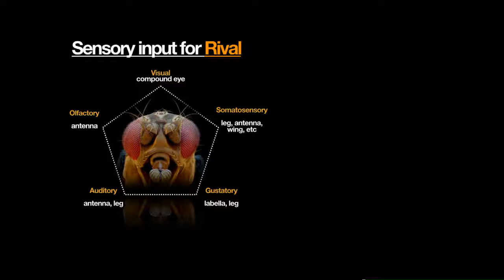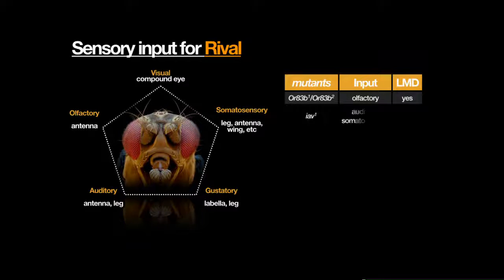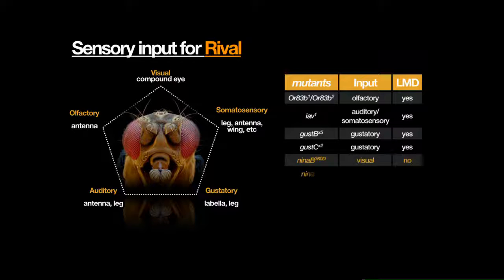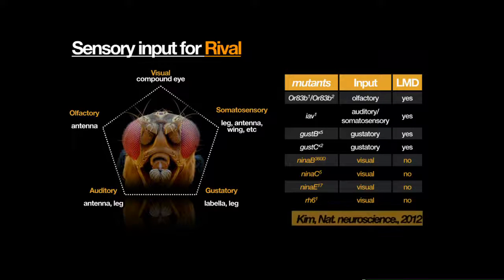What would be the sensory input for the rival? How can the fly recognize rivals? I tested some mutants: olfactory, auditory, gustatory, and visual mutants. As you can see, whenever you use a visual mutant, that is, blind males, they cannot perform the LMD behavior. But this is a mutant, so there must be a simple way to prove that visual stimuli are necessary and sufficient to induce LMD behavior.